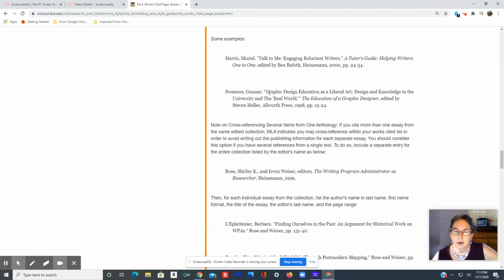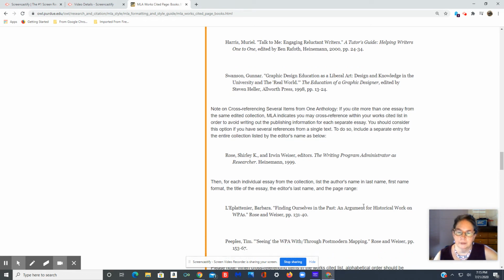Here is an essay and it was in a journal. No, it's in a book, sorry. The Education of a Graphic Designer, edited by this person, this publisher, that year on those pages. The name that goes first here is the name of the person that wrote this essay. It was in this book, and the book was edited by someone else. Notice the hanging indent here. It's the second and the third lines that are indented.